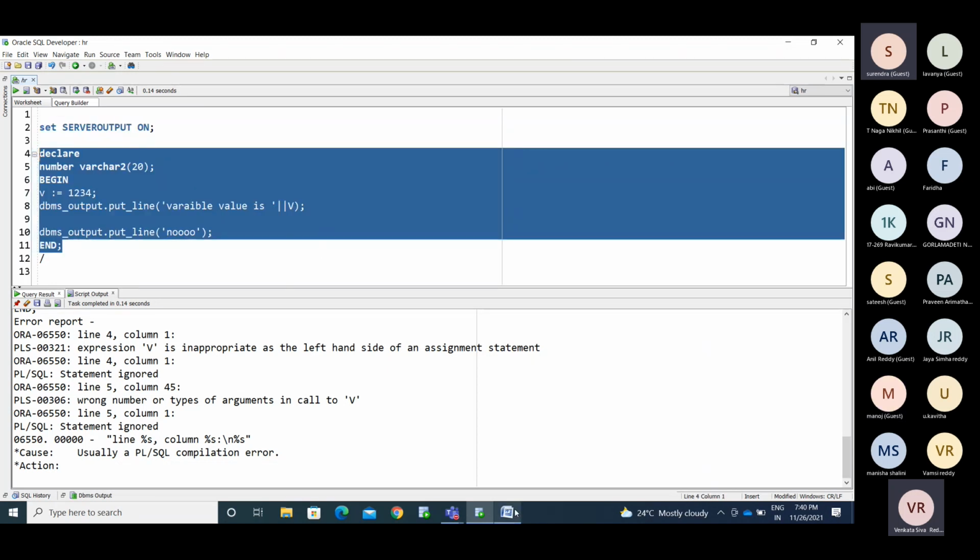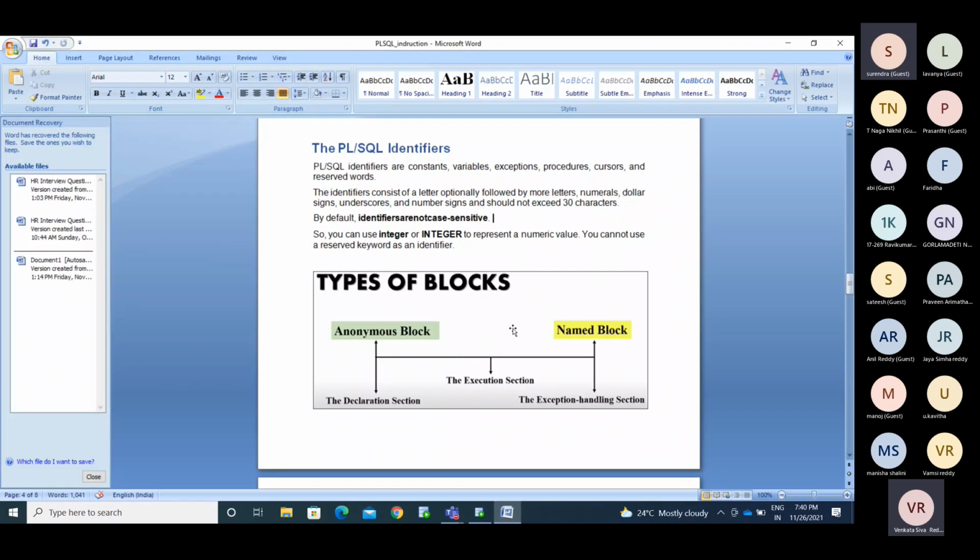Okay, so if you want to make it like an anonymous block to a named block. See here, named block and anonymous block both have the same sections: declarative section, this is the execution section, and this is the exception handling section. So I said everything will follow.